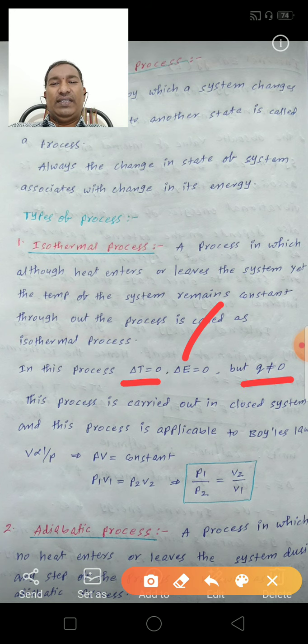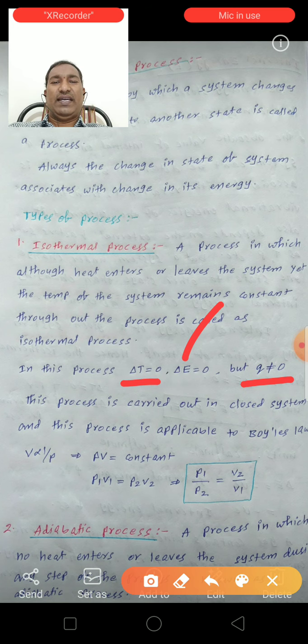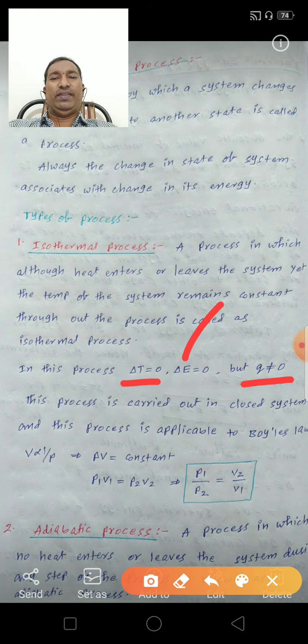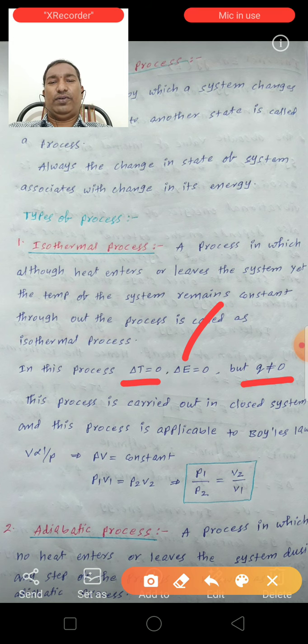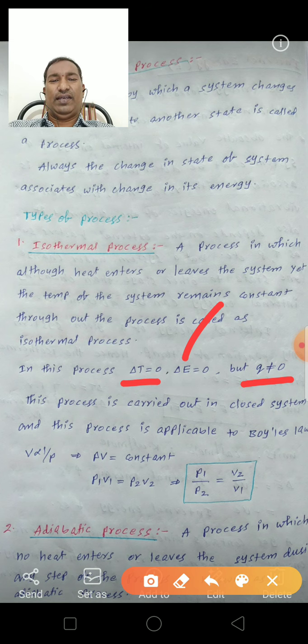This process is carried out in a closed system. In a closed system, the temperature does not change between the system and the surroundings.